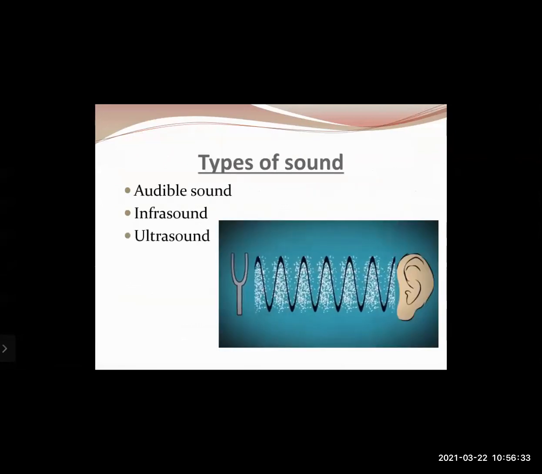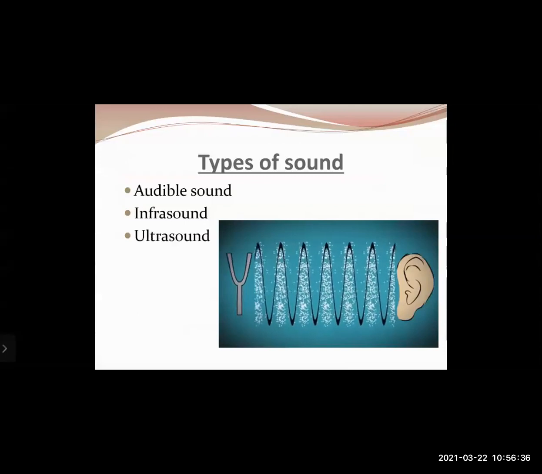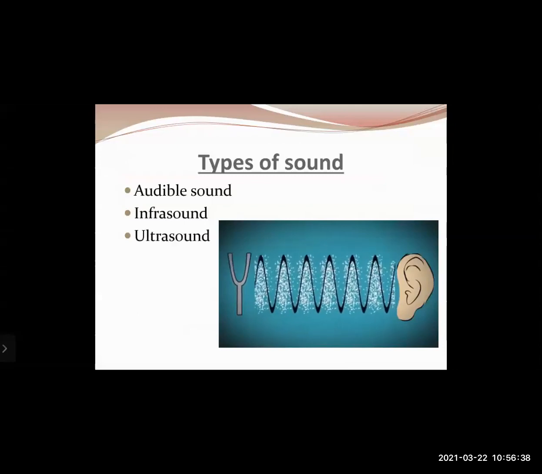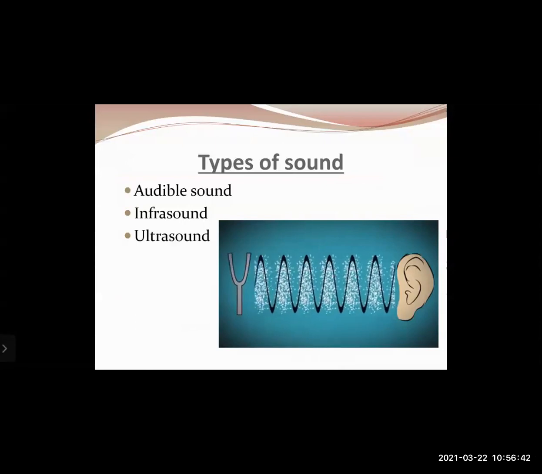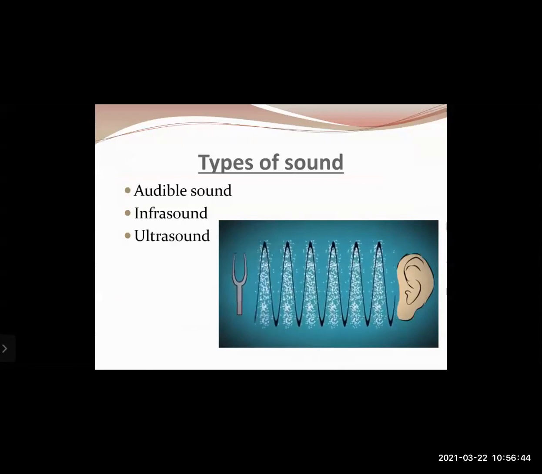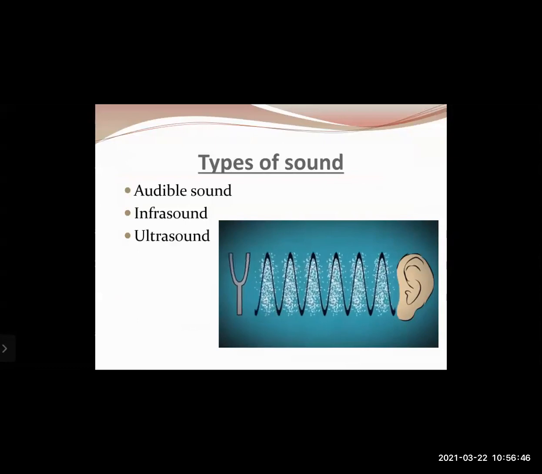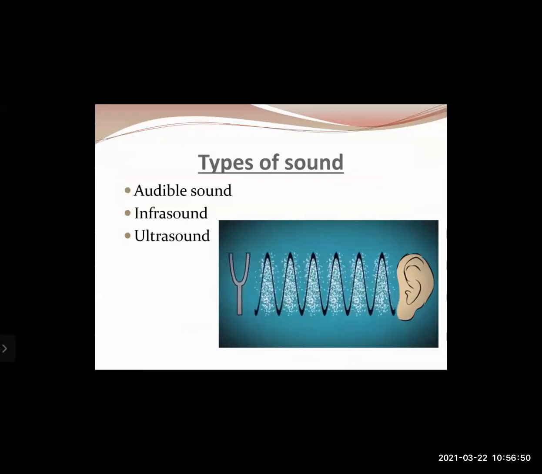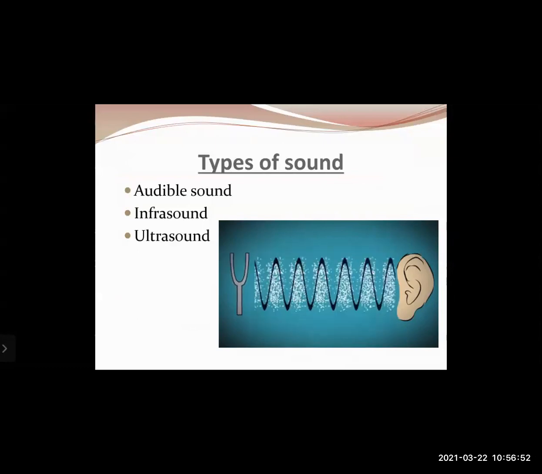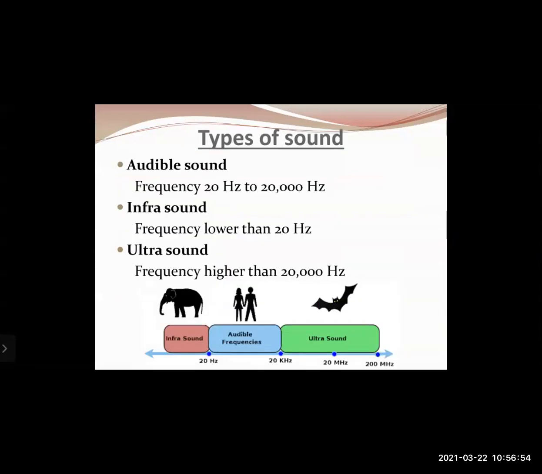Now we will discuss the various types of sound that are present around us. So there are 3 types of sound. The first one is audible sound. The second one is infrasound, and the third one is ultrasound. Now, these 3 types of sounds are classified based on their frequencies. So let us try to discuss this.